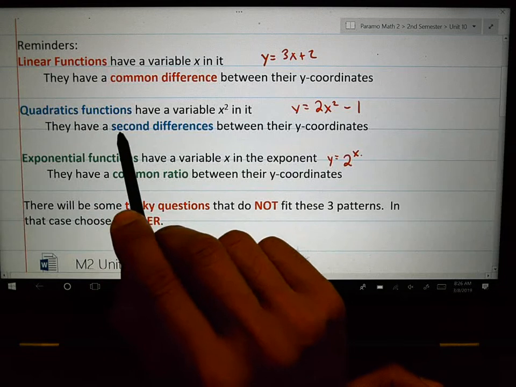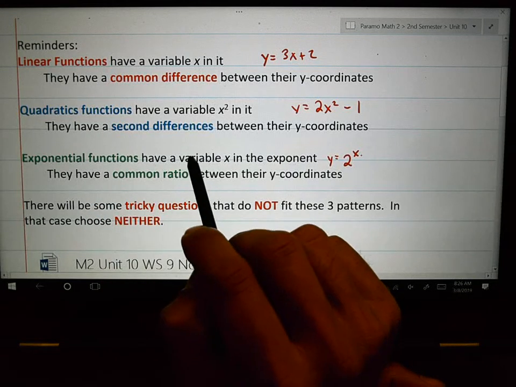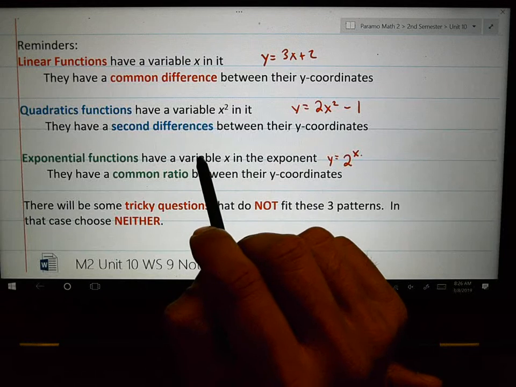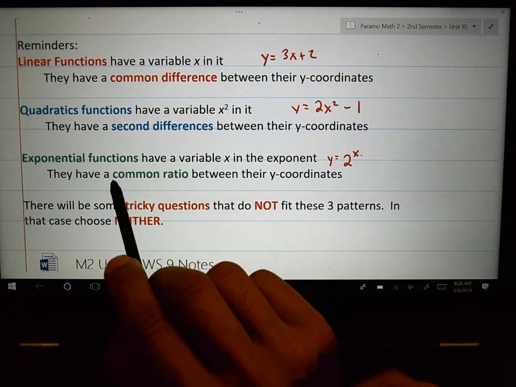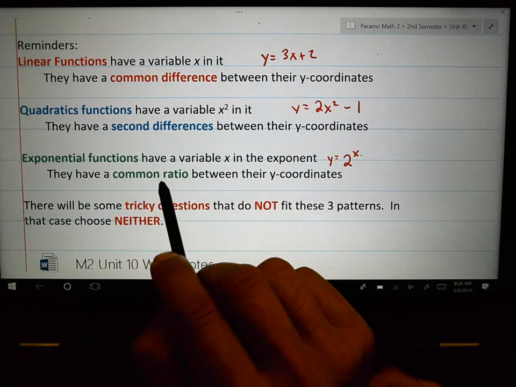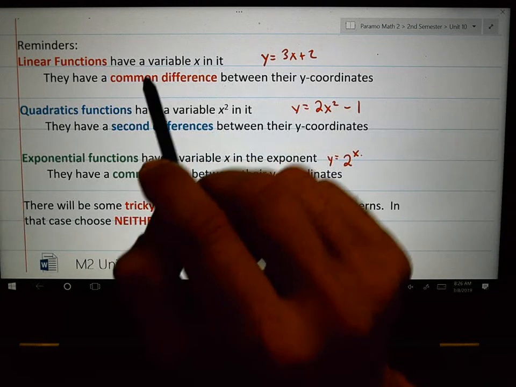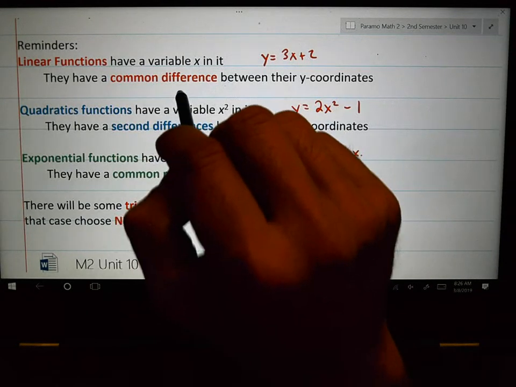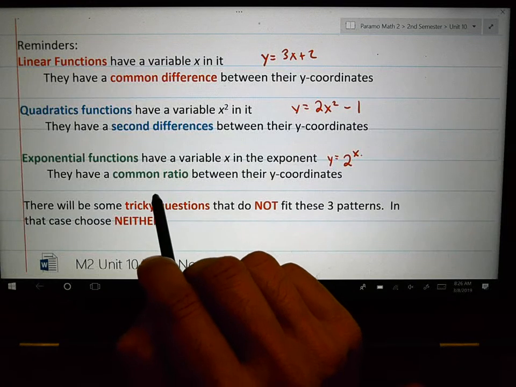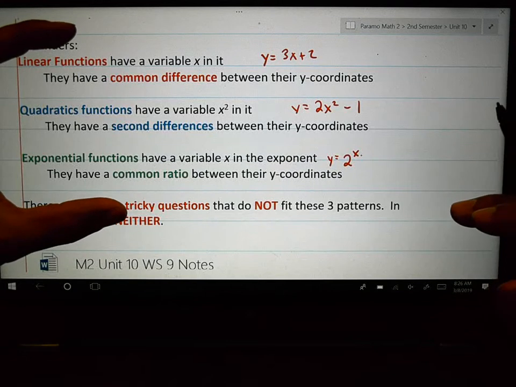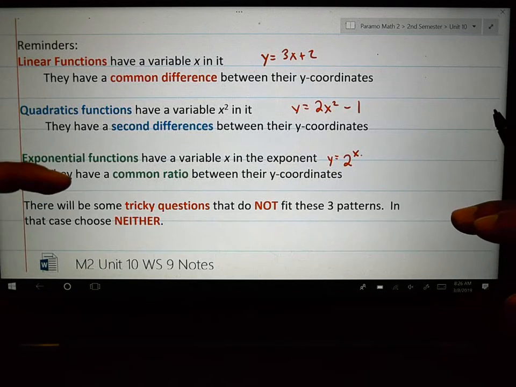Whereas quadratic functions have second differences. I'm going to give you an example of what that looks like on the notes worksheet. And then exponential functions have a common ratio. What does that mean? That means that they multiply instead of having the same difference, adding and subtracting. These ones multiply, and that's how we can tell. And so our major idea is, can you tell which one is which?